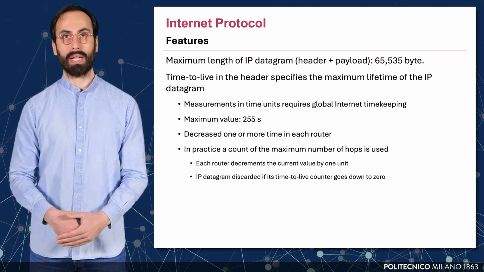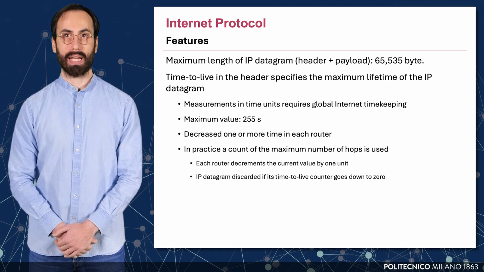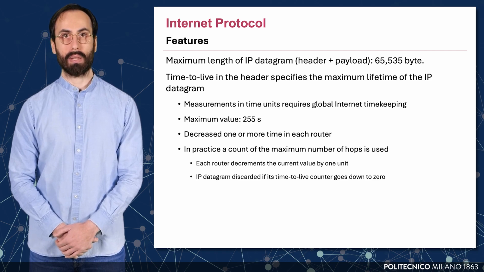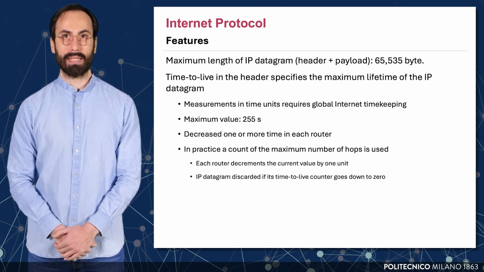The Internet Protocol allows each IP datagram to have a maximum size of 65,535 bytes, which includes both the header and the payload. This limit is determined by the 16-bit total length field in the IP header.